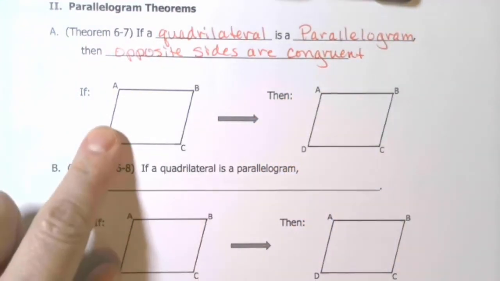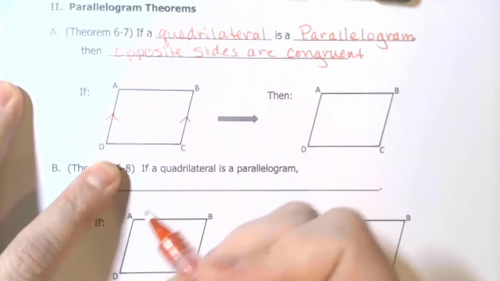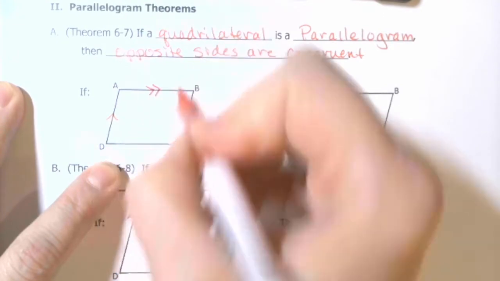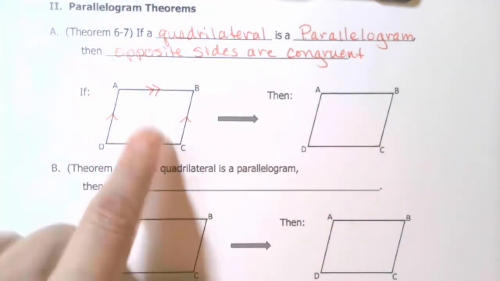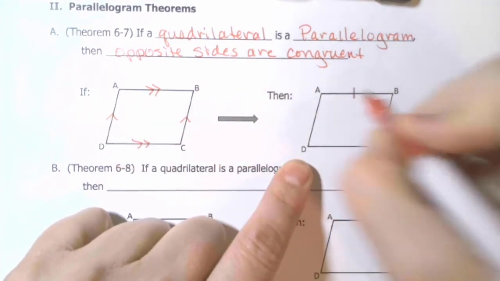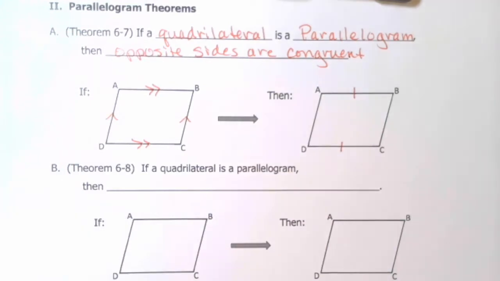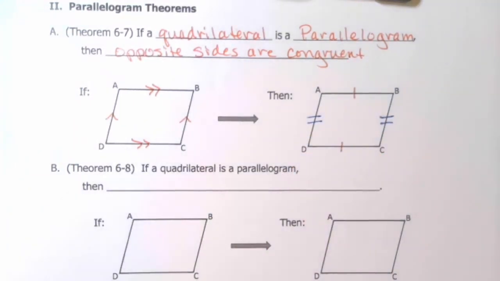So here's our if figure. Our if figure is a parallelogram, so AD and BC are parallel. AB and DC are parallel. That's the definition of a parallelogram. So given this, then this theorem says AB and DC are congruent, AD and BC are congruent, but not necessarily congruent all four around.